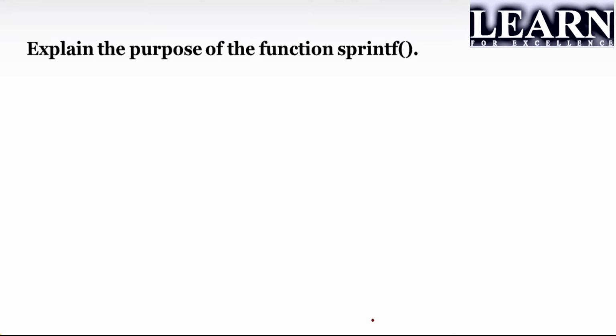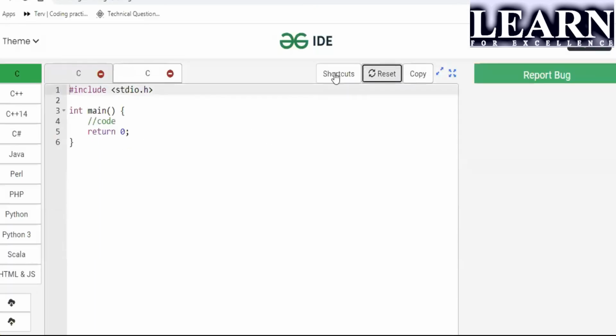Okay, fine. I'll move on to the example part so that it will be more clear for you guys. Now look into this part here. If I want to print the formatted output into a character array, I need to create a character array. I will take it as x of some size 50. I hope it is clear.